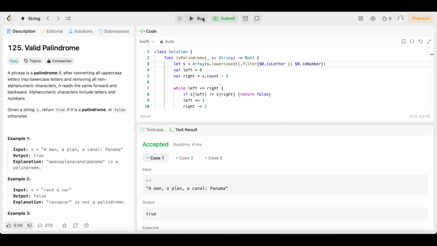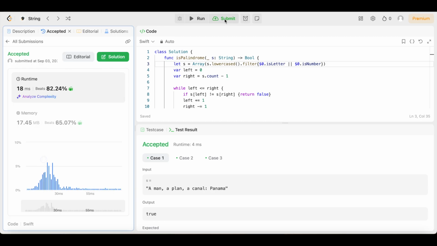And it's accepted, y'all. There it is. So let's submit it and make sure it's still accepted after we submit it. And there it is. It's accepted, y'all. 18 milliseconds, beats 82.24% of users with Swift. That's what I like to see.